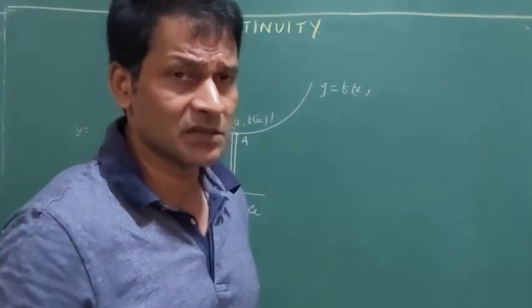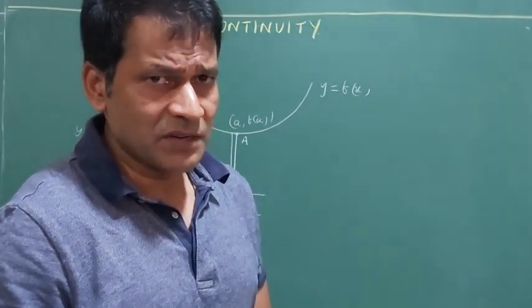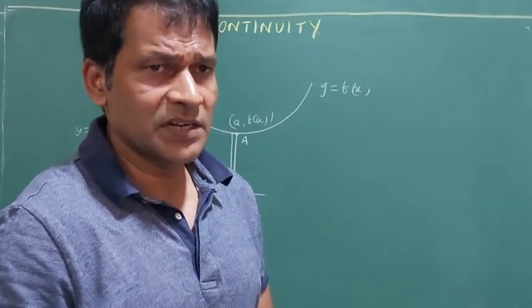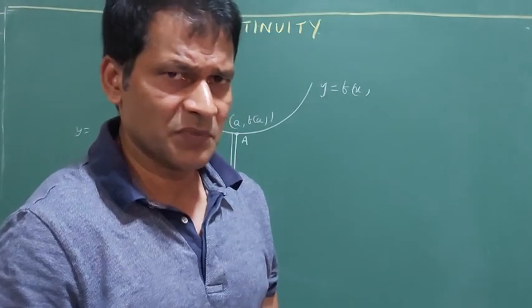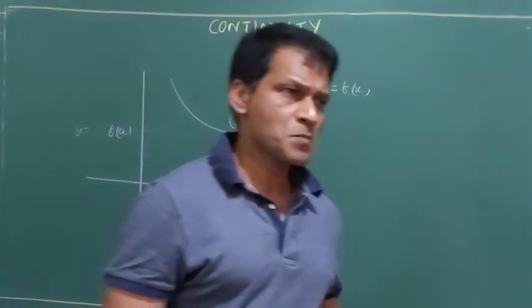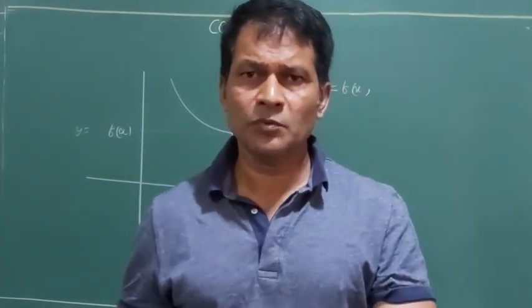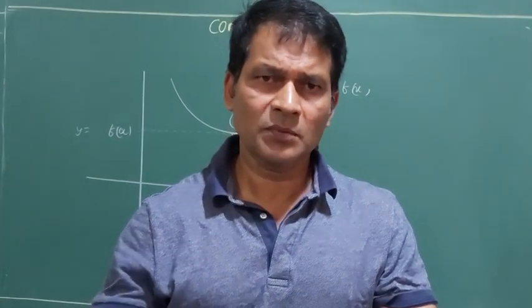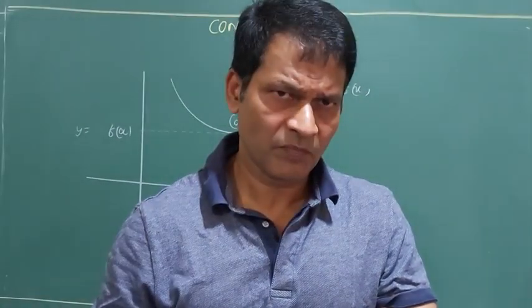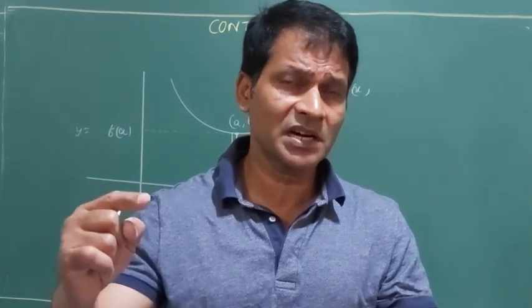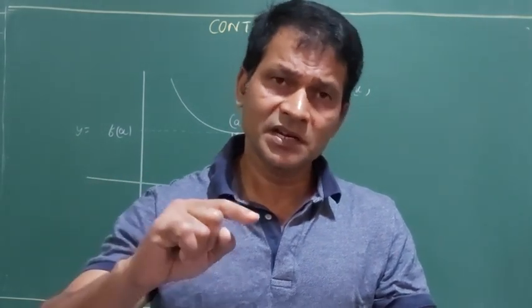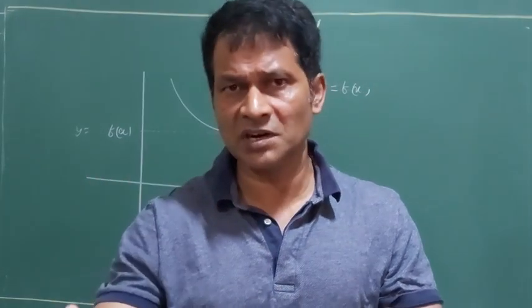For example, if x is equal to 3, 3 minus is not 2, it is not 1, it is 2.999, nearly equal to 3. That means, we are going to purchase something from a shop. The shopkeeper told me, give me 99 rupees 95 paisa. Then automatically you give him 100 rupees. That's the scenario here. If it is less than 100, it doesn't mean that it is 99 rupees as well. It is more than 99, nearly equal to 100.